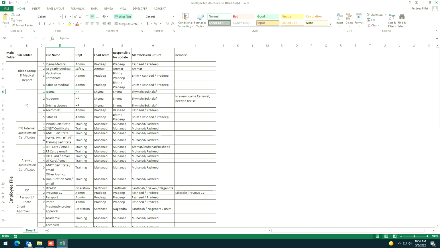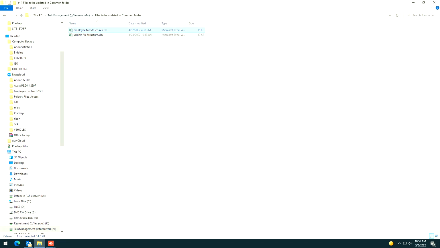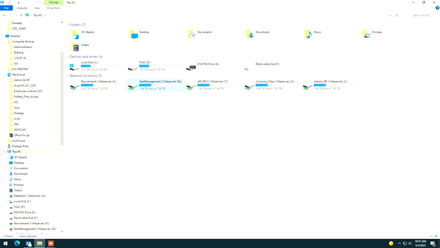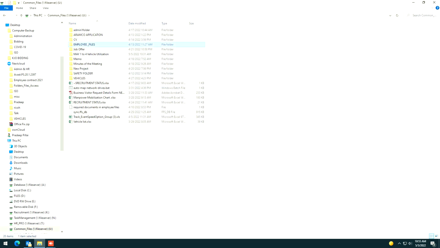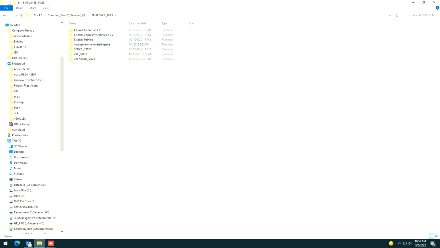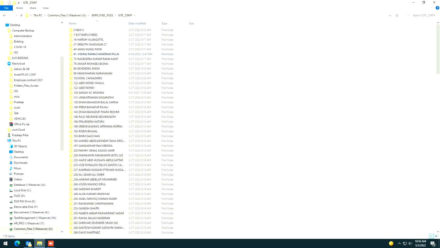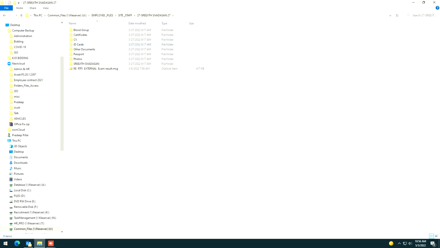Like, the common folders are here. Okay. Common files and employee files, you'll have all the structure here. I think it's inside staff. So here blood group is there, certificates are there. So you will have all the details updated, and these details will be updated by the relevant departments and relevant department heads or relevant department persons.